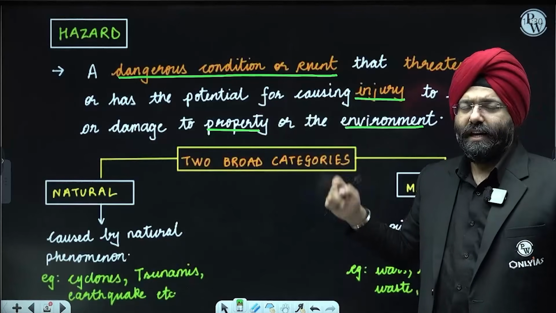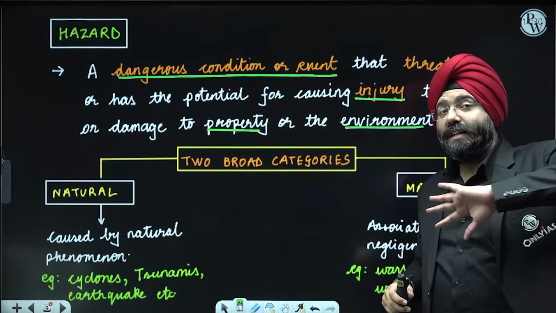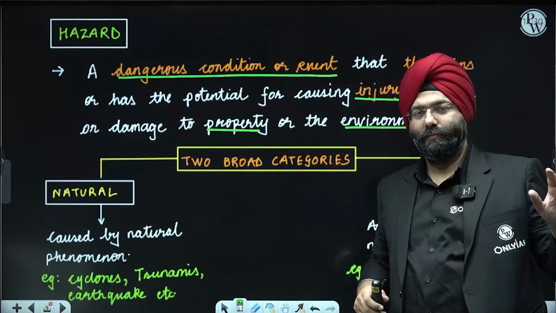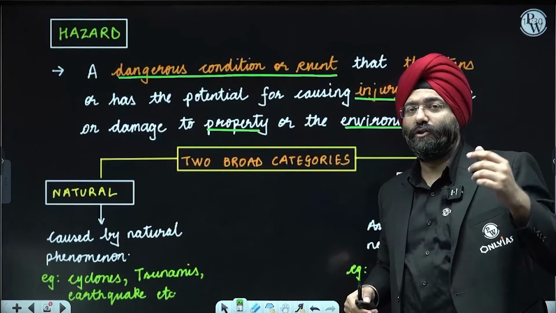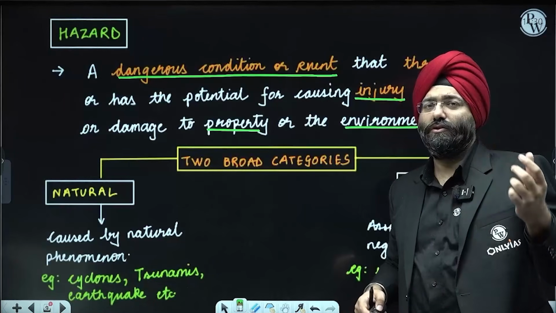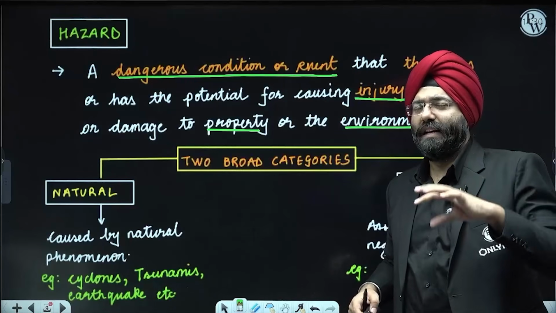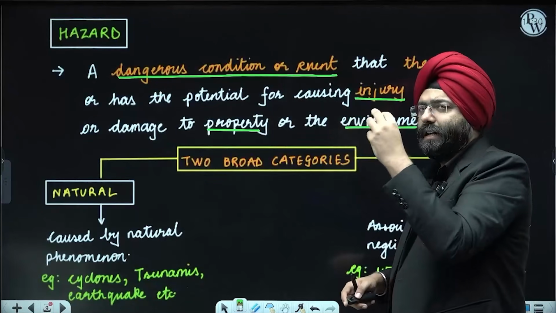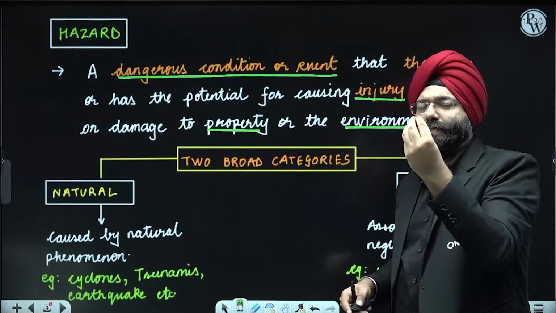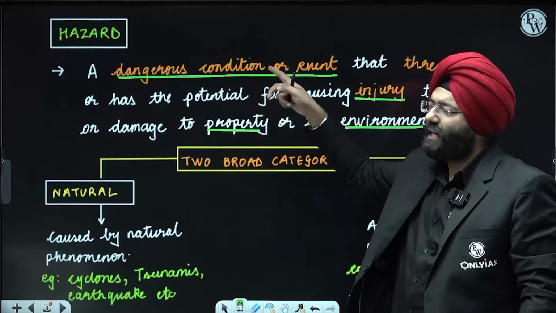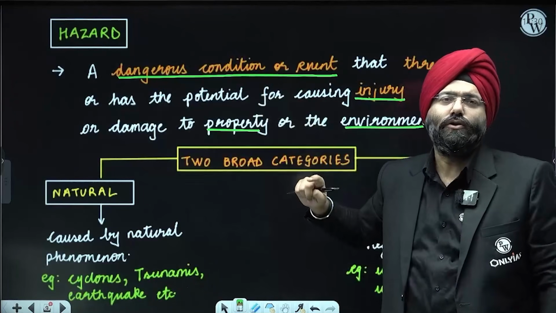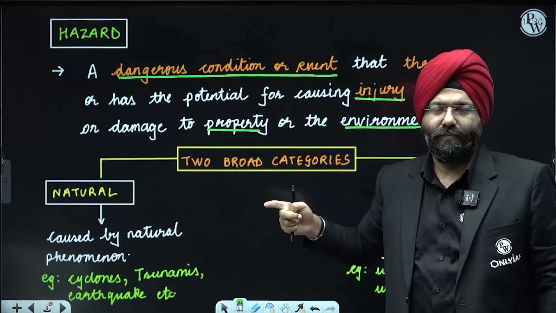Now, disaster is a macro term because it deals with the aspects of capacity also, risk also, what happens before that and what happens after that. But over here, hazard is actually an ingredient of it, where the conditions are created which lead to a lot of losses or life being taken.